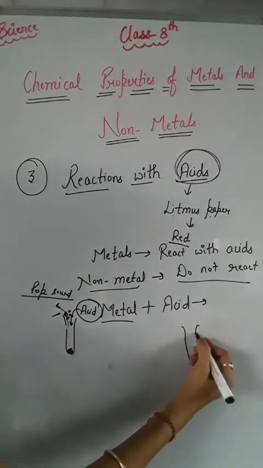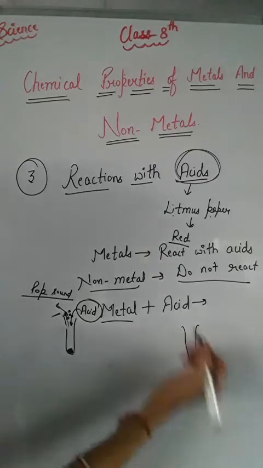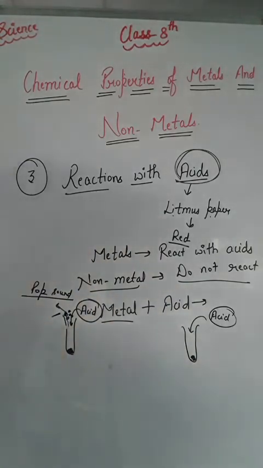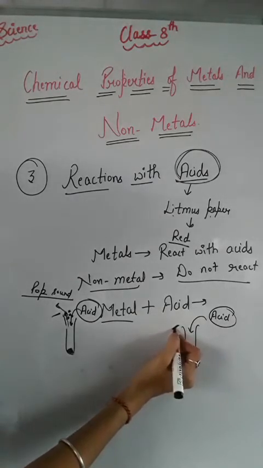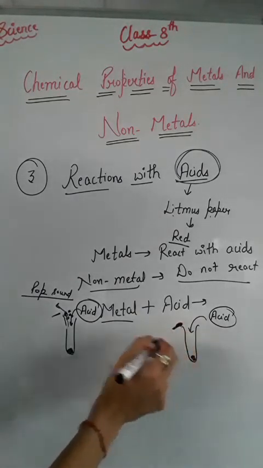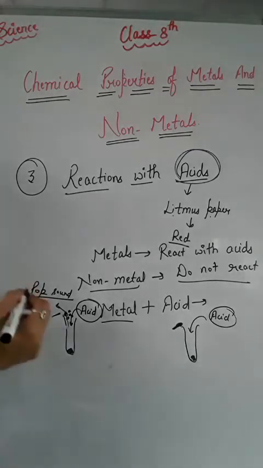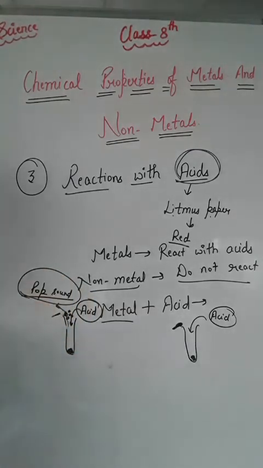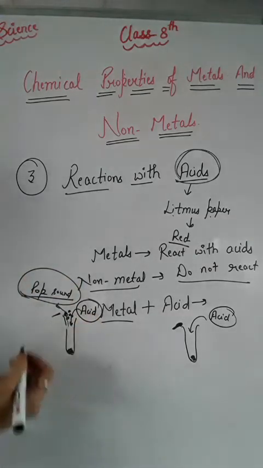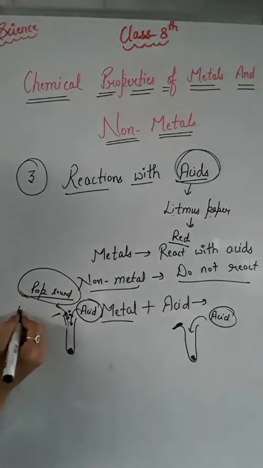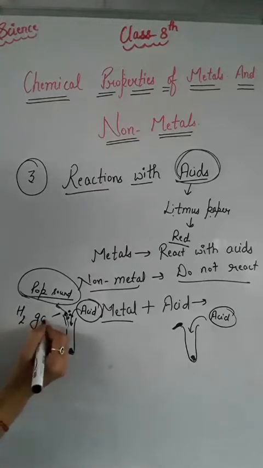Similarly, if we have a non-metal in this test tube and we add acid, and then bring a burning candle near the test tube, no sound will be produced, right? The pop sound which we hear after the addition of acid to a metal is due to the release of hydrogen gas.